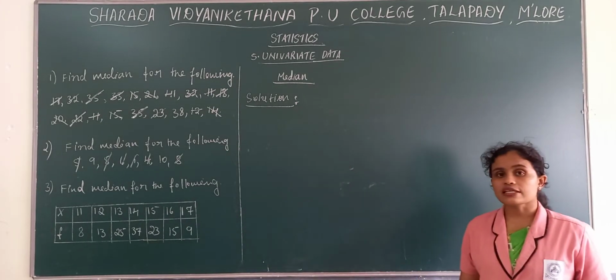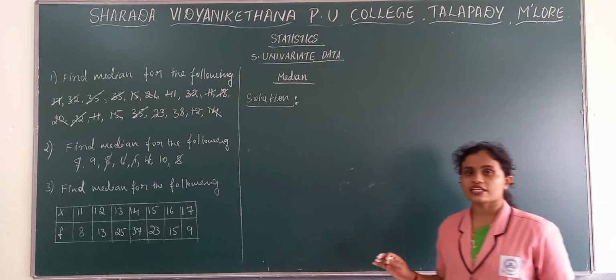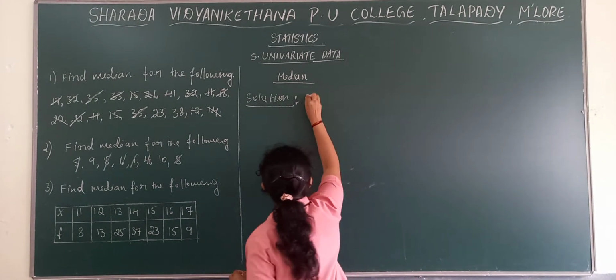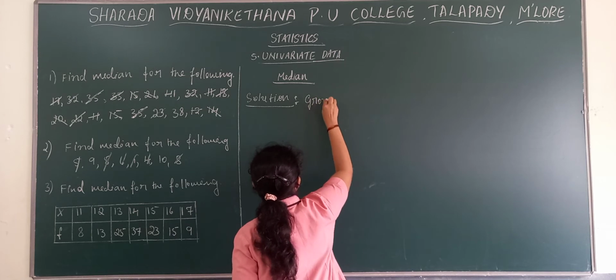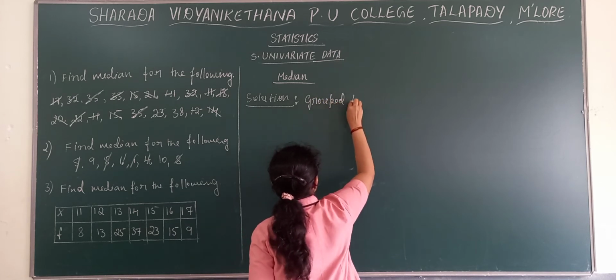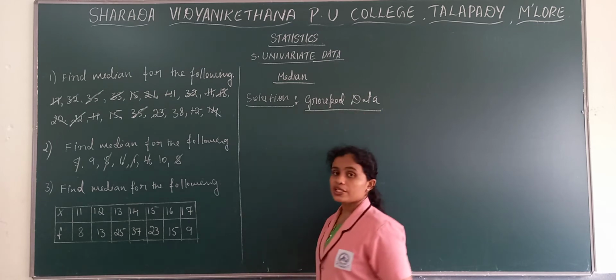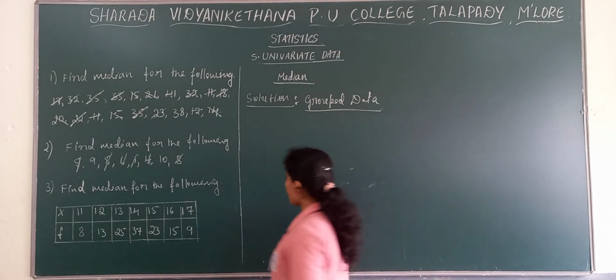When frequencies are given, we need to consider it as grouped data. So it's a grouped data. Now how to find out median when it is grouped data? So we have here grouped data. How to find out median? First take the problem as it is.